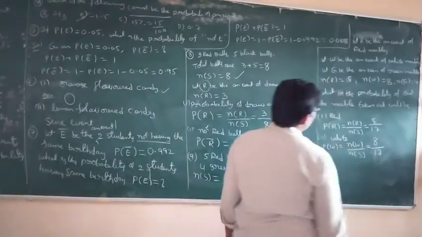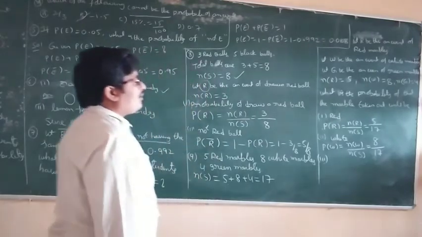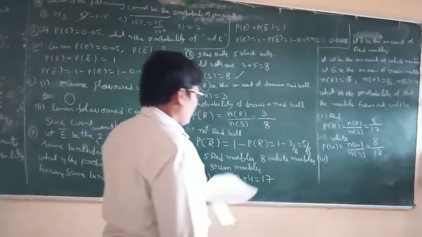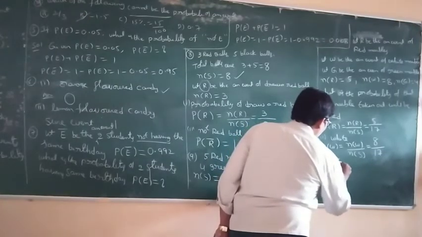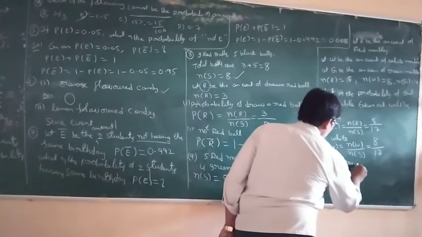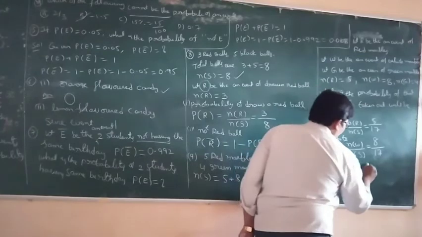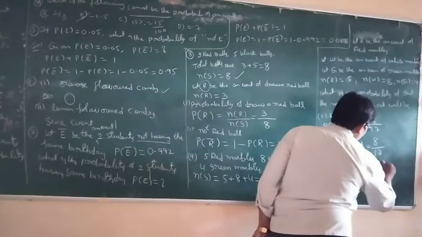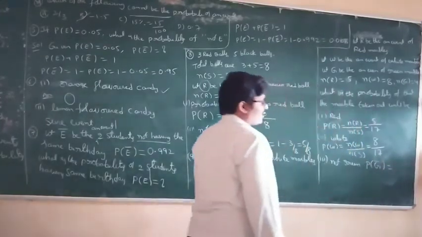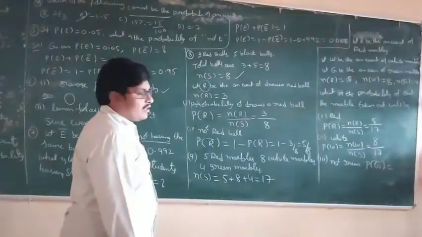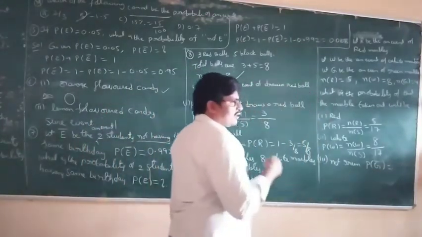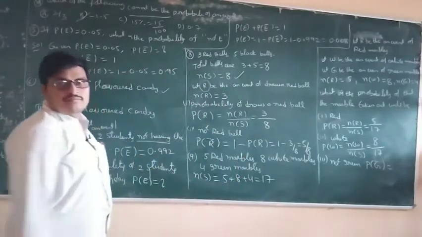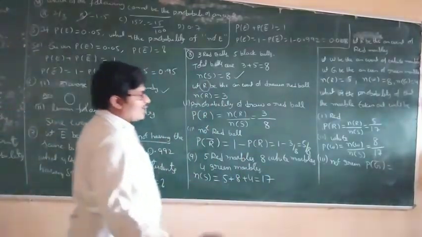Next, the third one. What is the probability that the marble taken out will be not green? Not green means P of G complement, which does not come directly.